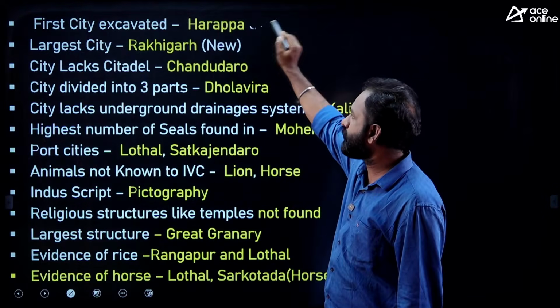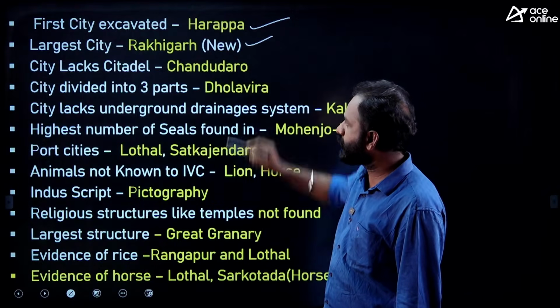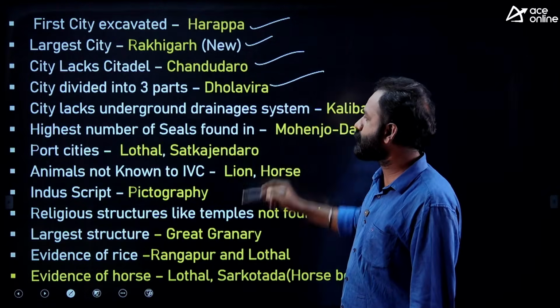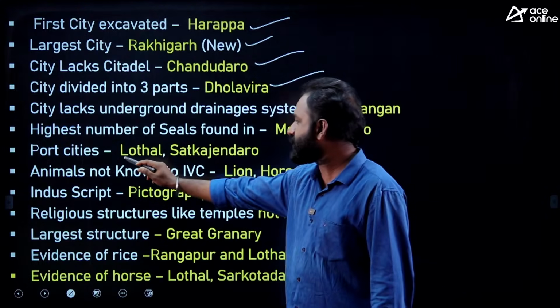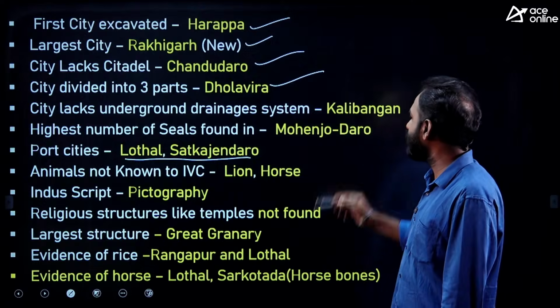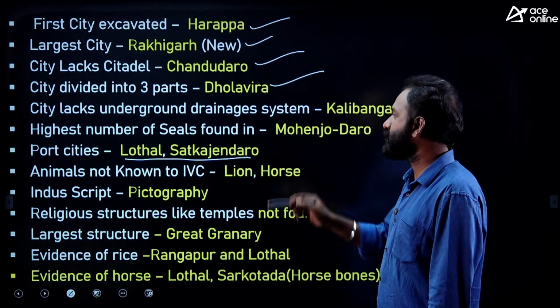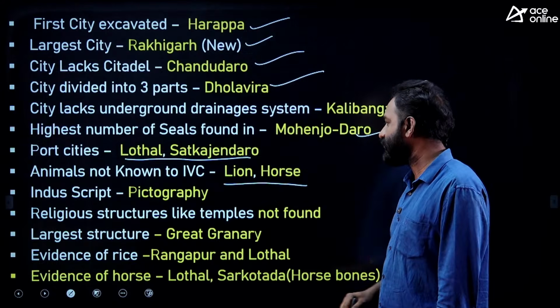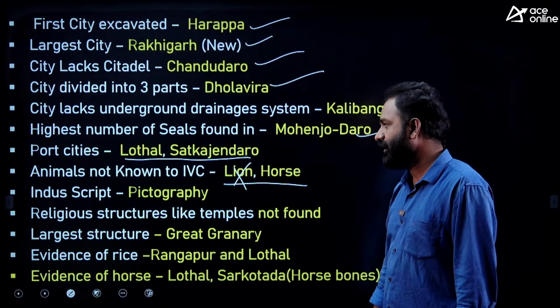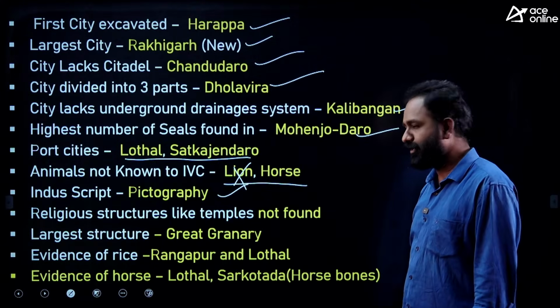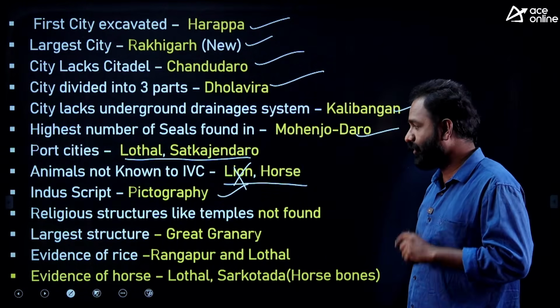First city excavated, Harappa. Largest city now, Rakhigarh. City lacks citadel, Chanhudaro. The city divided into three parts is called Dholavira. What are the port cities in Indus Valley civilization? Lothal, Sutkagendor. And the city lacks underground drainage system, Kalibangan. Highest number of seals found in Mohenjo-daro. Animals not known to IVC, lion, horse. Lion evidence never found. Indus script is called pictography. Religious structures like temples were not found, but an assembly hall was found in Mohenjo-daro.